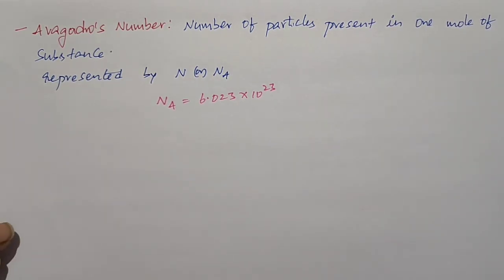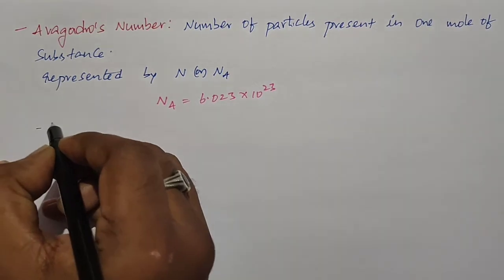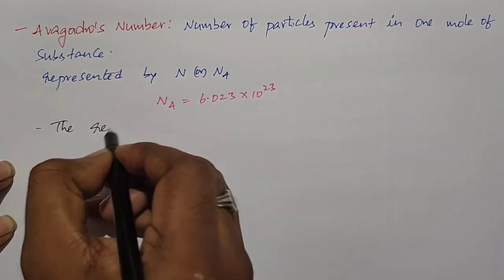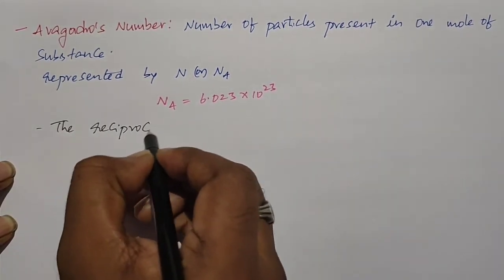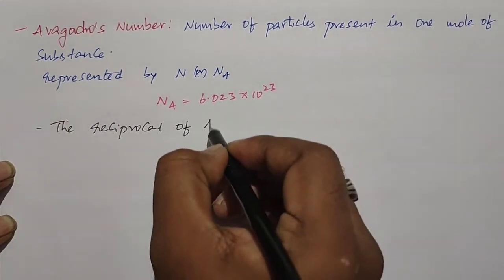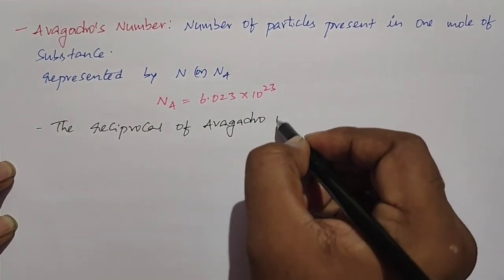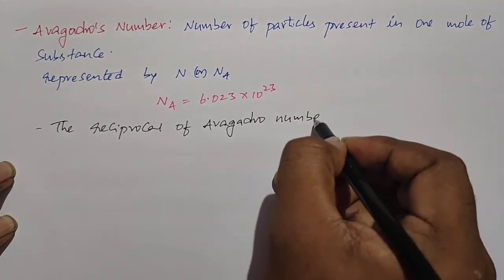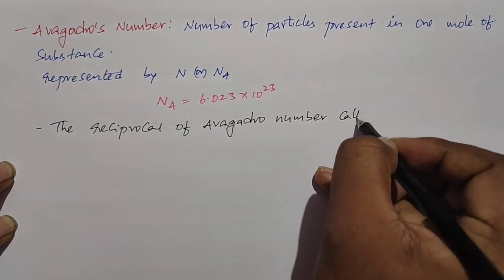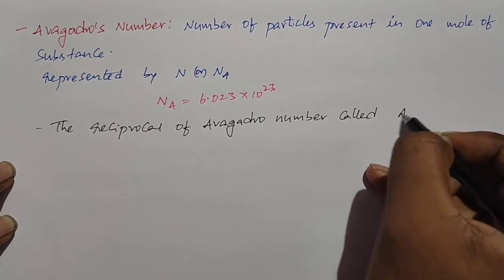The reciprocal of Avogadro number is called Avogram.